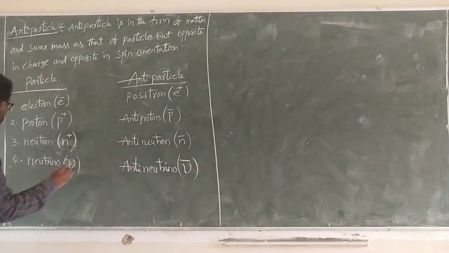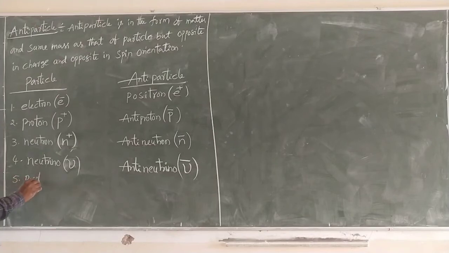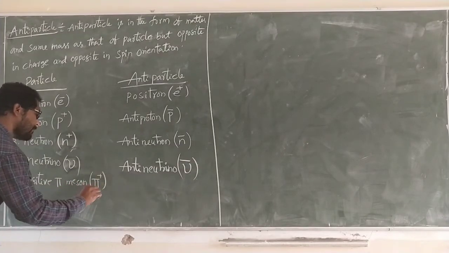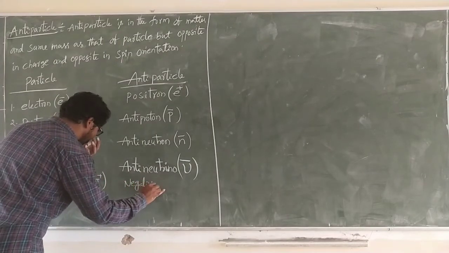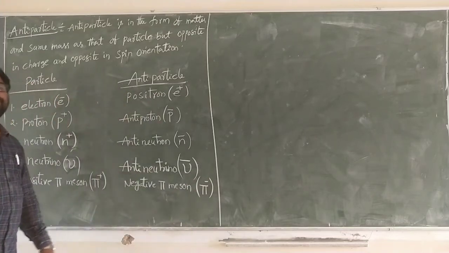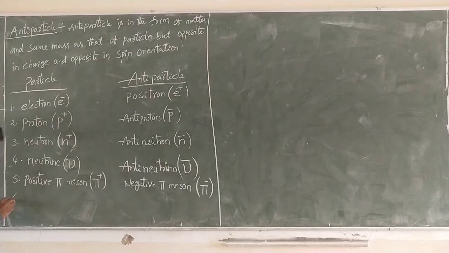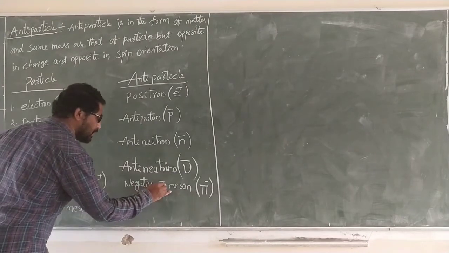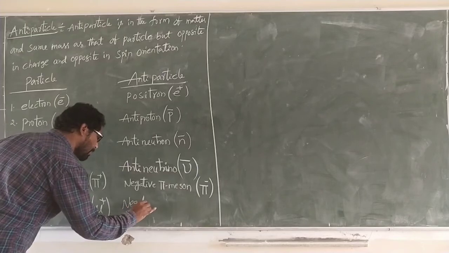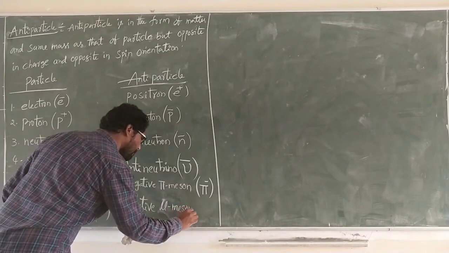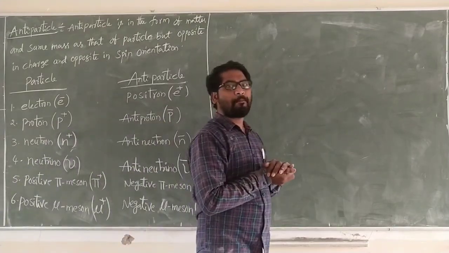Positive pi meson, negative pi meson. Positive mu meson, negative mu meson. These are called particle and antiparticle.